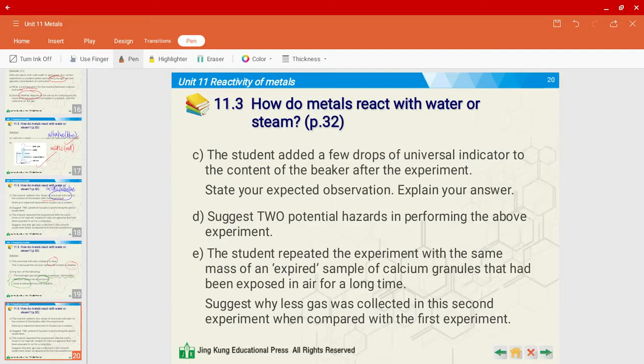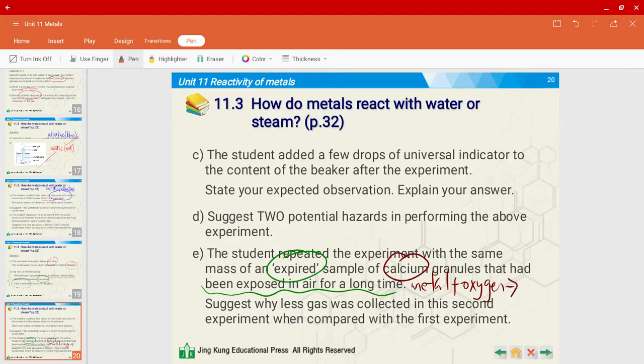Finally, let's look at question E. The student repeated the experiment with the same mass of an expired sample of calcium granules that had been exposed in air for a long time. Suggest why less gas was collected in this second experiment when compared to the first one. This has to do with what we've learned in the previous video. Do you guys remember what happens when we have a metal? This is a metal, right, and it is exposed in air for a long time. In air, we have oxygen.